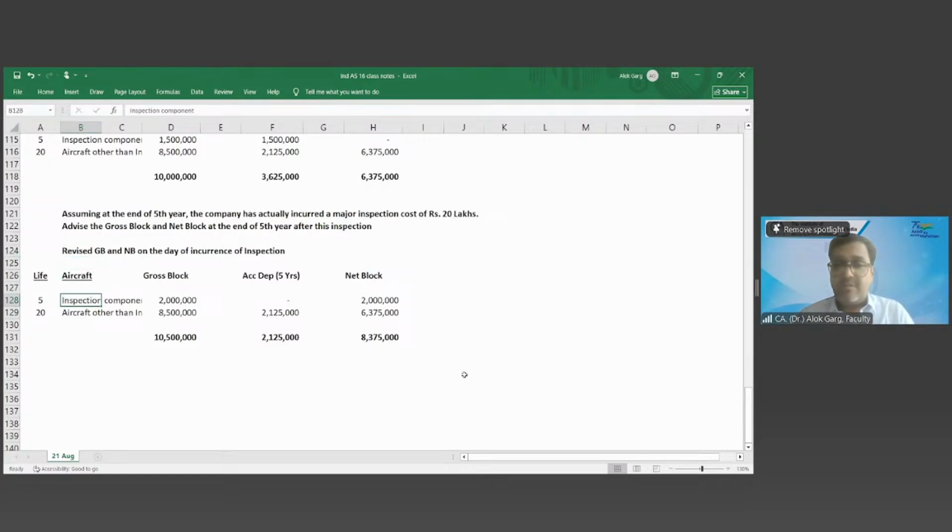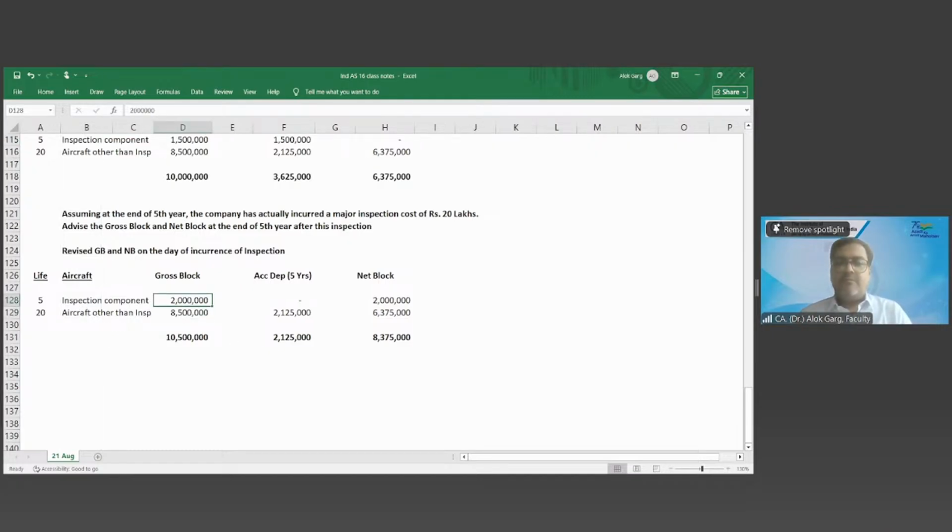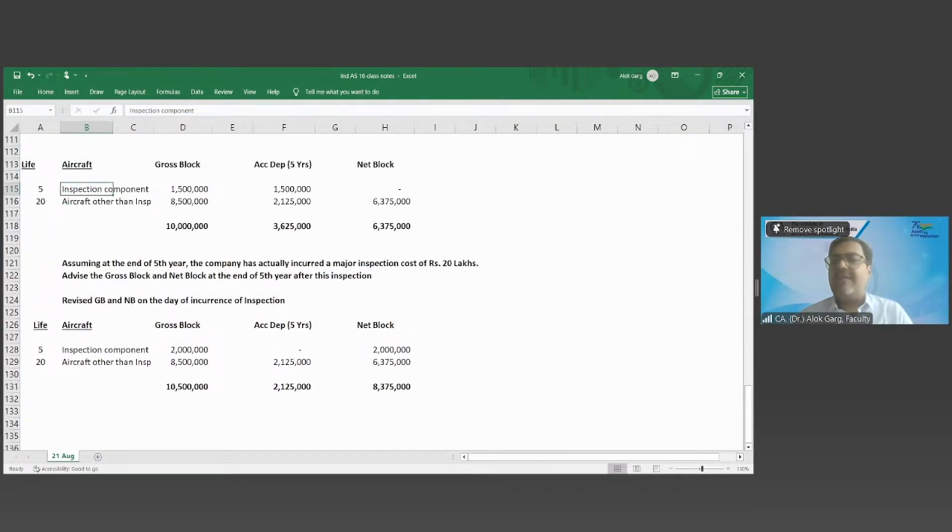Sir, like you have shown in the Indigo balance sheet that major inspection cost has been put as a separate line item. Do we also require an examination to make it a separate line item, or do we have to club it? I have shown you a separate line item, you have to show the calculation as a separate line item. मैंने भी तो आपको separate line item में दिखाया है calculation.